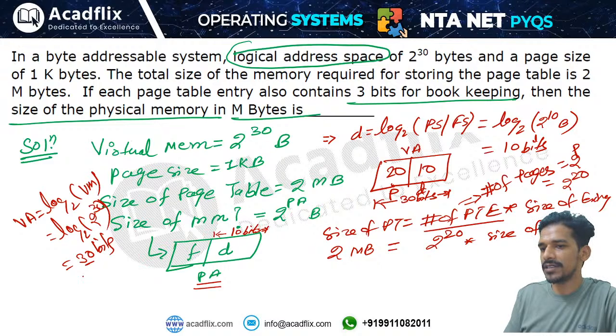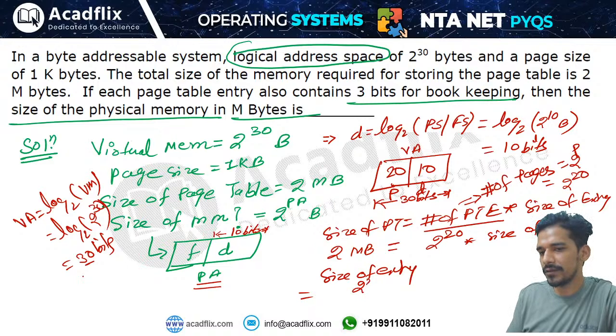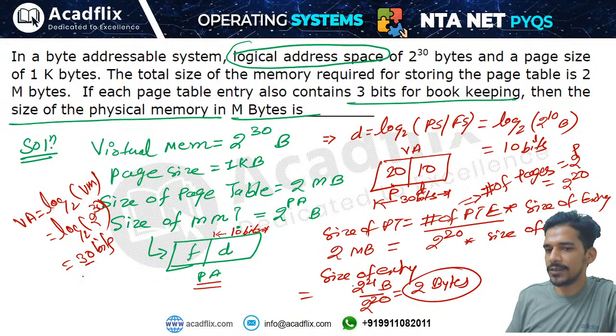Now we find out the size of entry. 2 megabytes means 2 to the power 21, divided by 2 to the power 20. You will get 2 bytes. So the size of entry is 2 bytes.